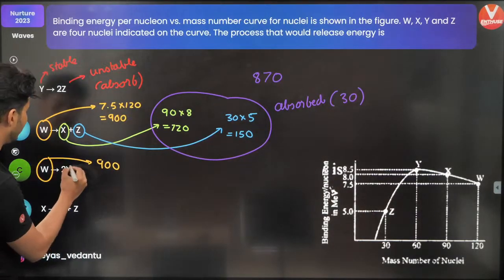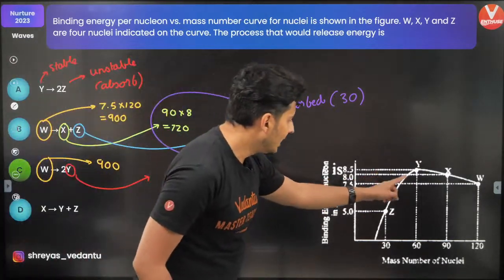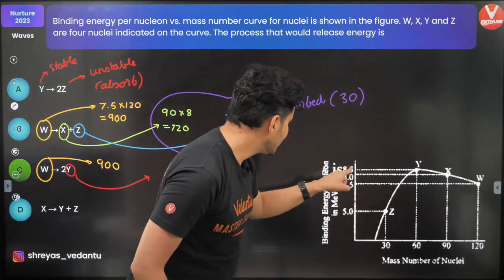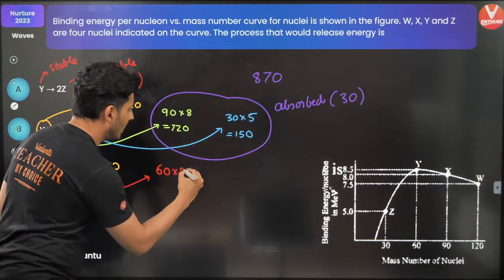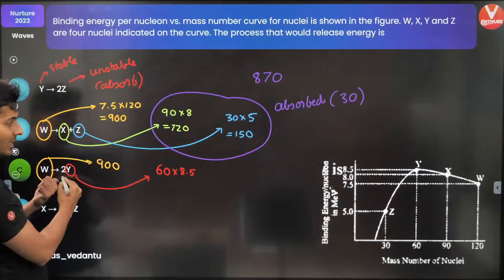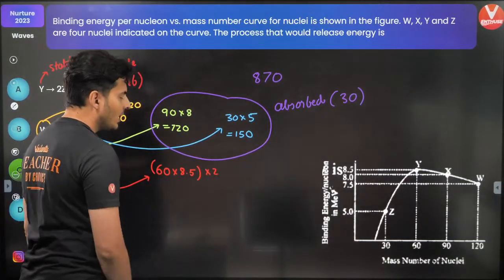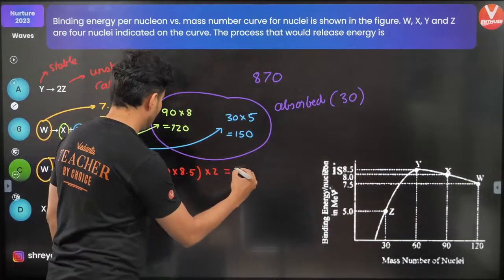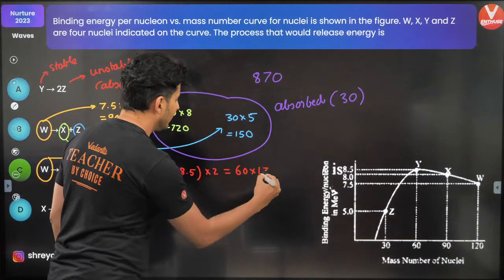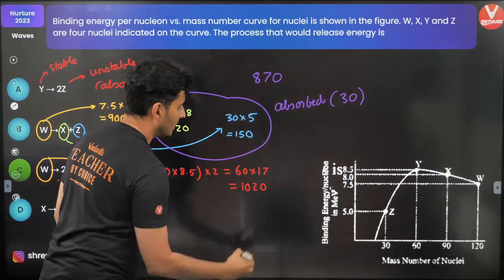Let me use some different color. So for Y, what was it? Where is Y? Y is 60, and this is 8.5. So this is 60 into 8.5. But there are two such Y atoms, so that's why I need to multiply it by 2. 8 2s are 16, so 6.5, which will make it 17. So 60 into 17, 17 6s are 102, so 1020.